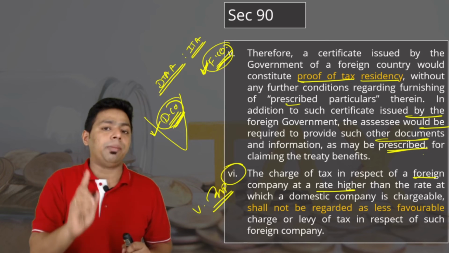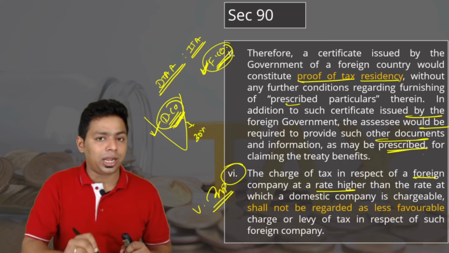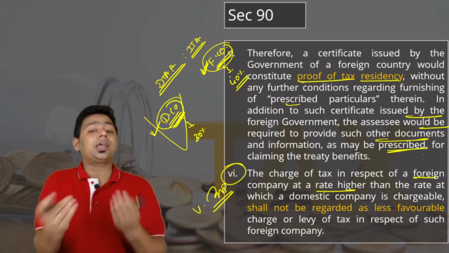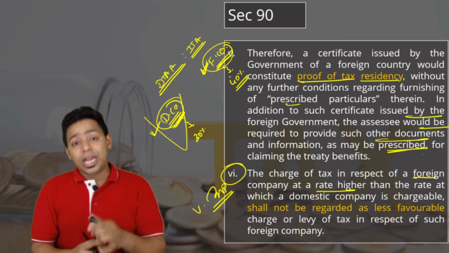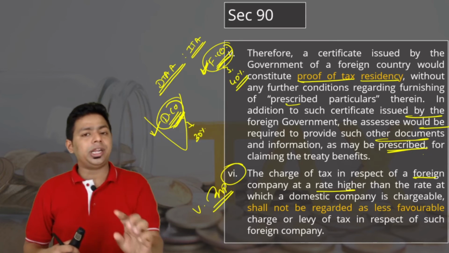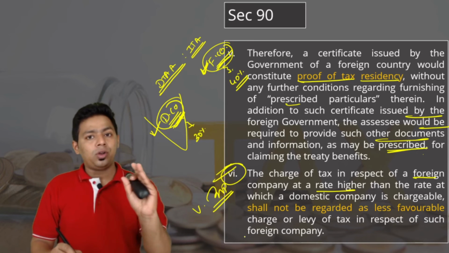But also, DTAA provides that, you know, the domestic company's highest tax rate in India is 30%. The foreign company's tax rate is 40%. This is completely unfavorable. So India puts one clause in every DTAA. In every DTAA, India will have one common clause, and this is that clause. Very important clause, my dear friend.